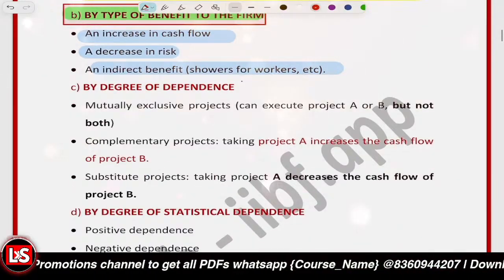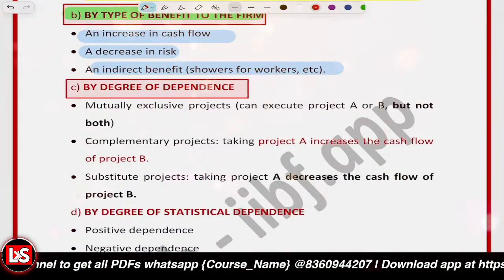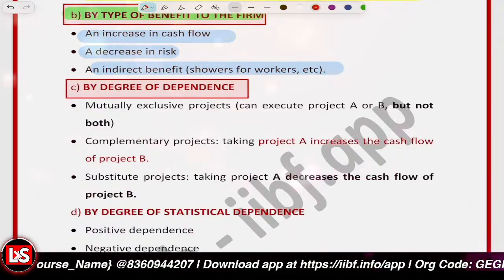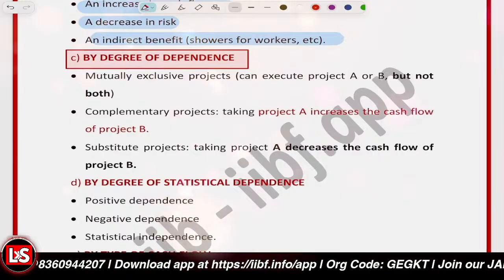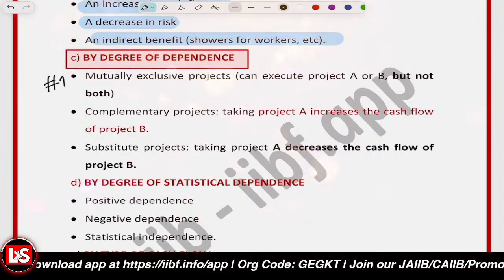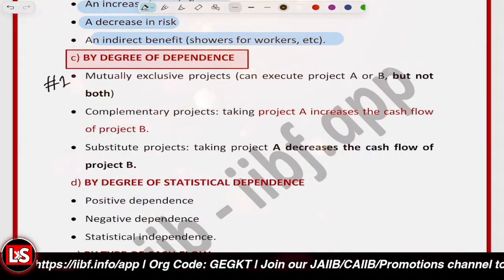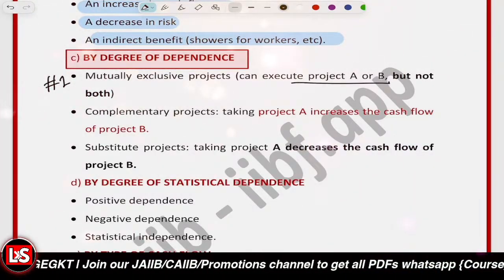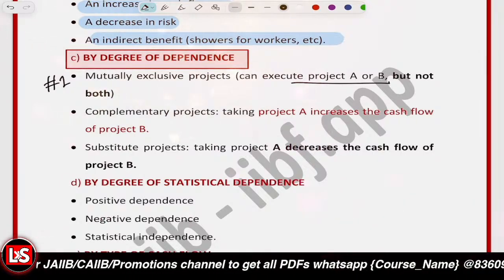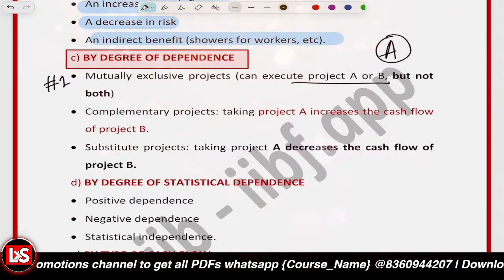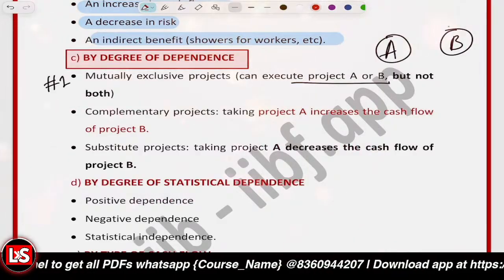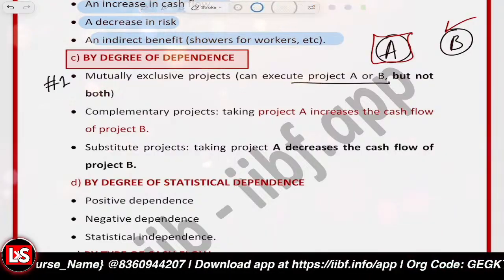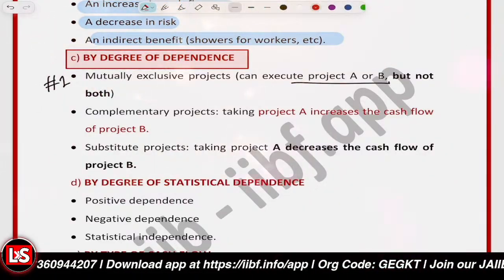The third one is related to the degree of dependence. One case could be mutually exclusive projects, where only one project can be selected. Either we choose project A or we choose project B. That's where opportunity cost comes in. Let's say we select project B, so the return of A is an opportunity cost to us, because we left that project and could invest in only one.